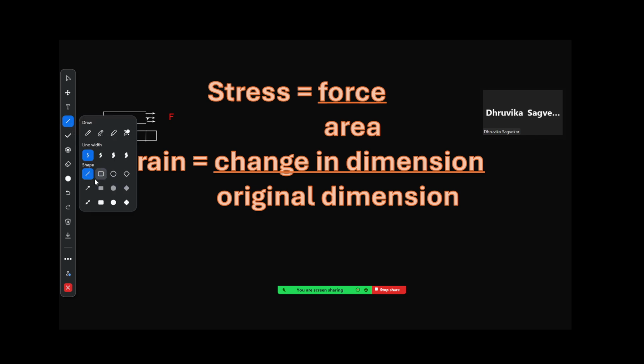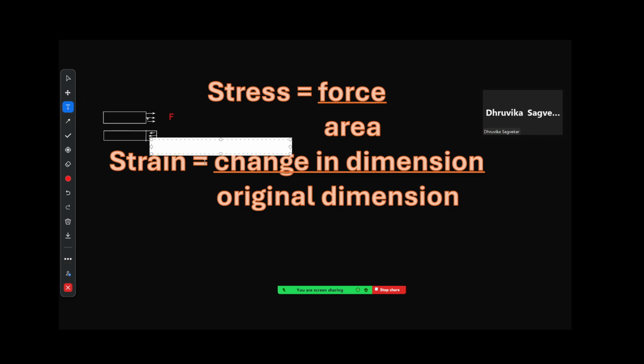Now because of the external force, internal forces are generated within the substance, and these forces try to regain the original shape. This force is exactly equal to the applied force. So if you remove the original force, the body will come back to its original shape. Now notice carefully that the force is not acting at a point, but is applied across the surface on which you had applied the external force, correct? So instead of talking only in terms of force, we call it stress, which is force upon area. Is this clear to you?